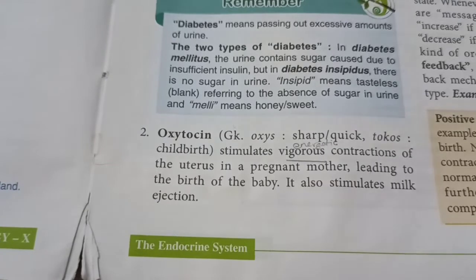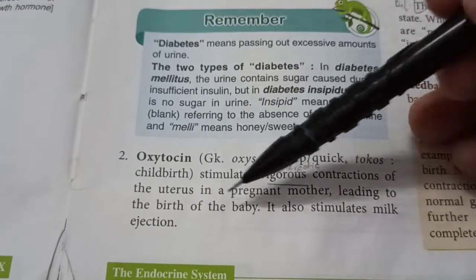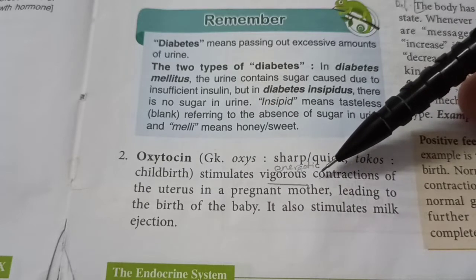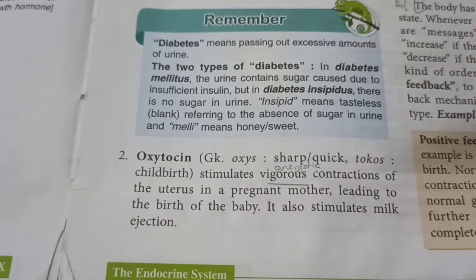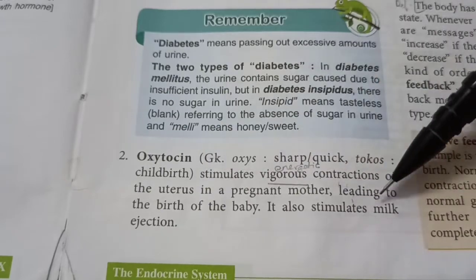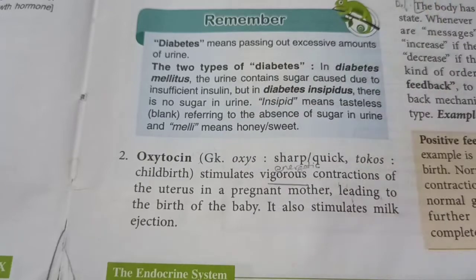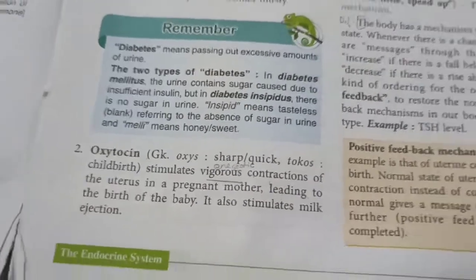Oxytocin, also called the love hormone, it stimulates vigorous contractions of the uterus in a pregnant mother, thus helping in delivery of baby. If you remember, even adrenaline had a similar function. It has one more function, it also stimulates milk ejection. And by the way, it creates a loving bond between the mother and the child after delivery. It affects your emotions.